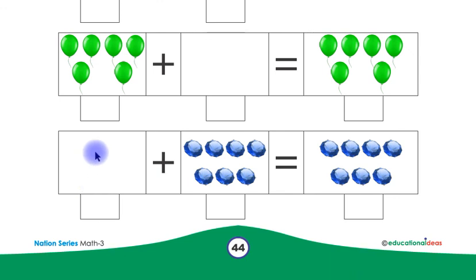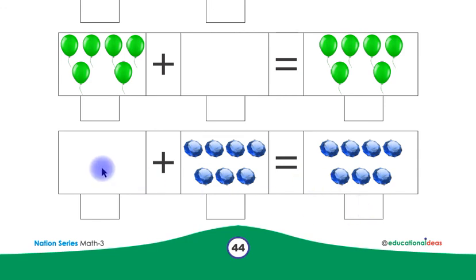Look at this, children. There is nothing in this box. This box is empty. This means 0. Children, you have to write 0 here in this box. Plus, children, these are 7 diamonds. Children, you have to write number 7 here in this box. 0 plus 7 equals to 7. Children, again you have to write number 7 in this box. This means 0 plus 7 equals to 7.